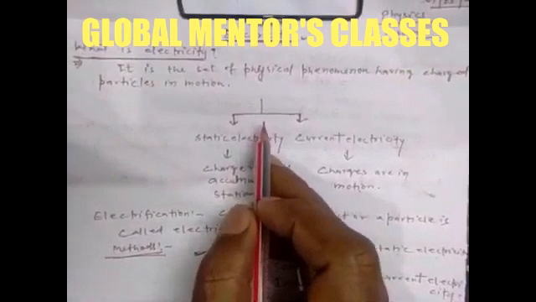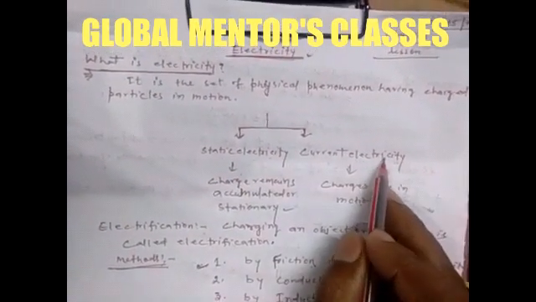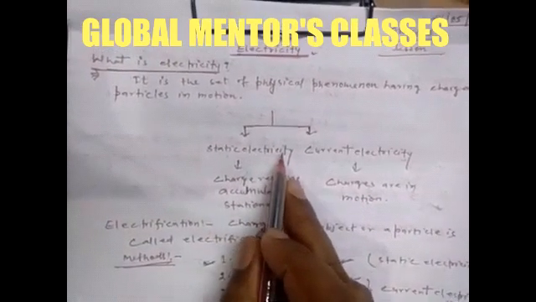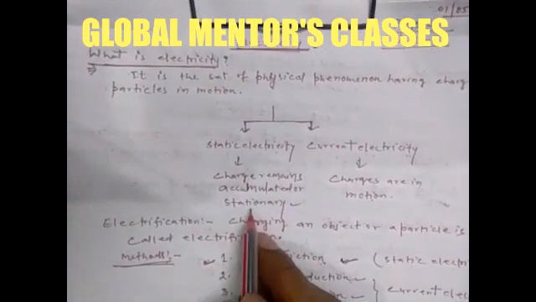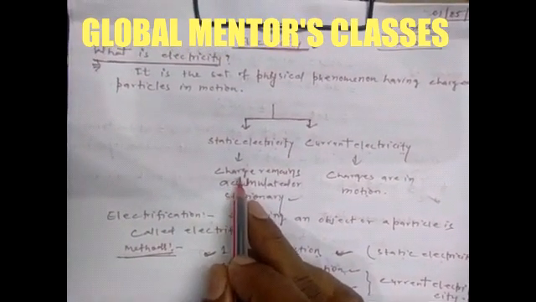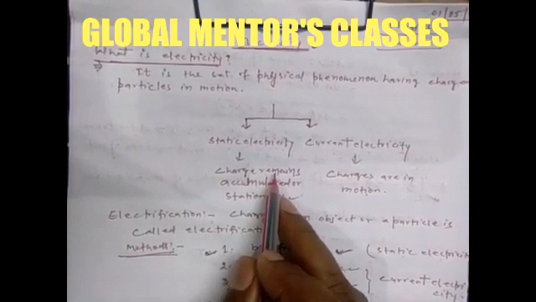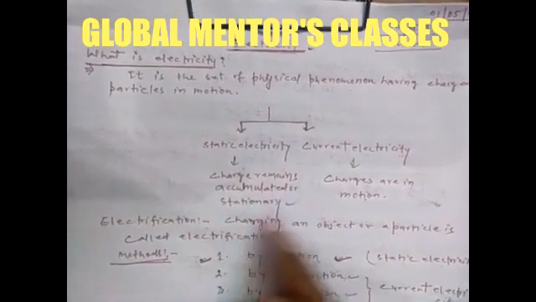Electricity is of two types: static electricity and current electricity. In static electricity, charges remain accumulated or stationary. It means charged particles do not move from one place to another, and that is why it is called static electricity.